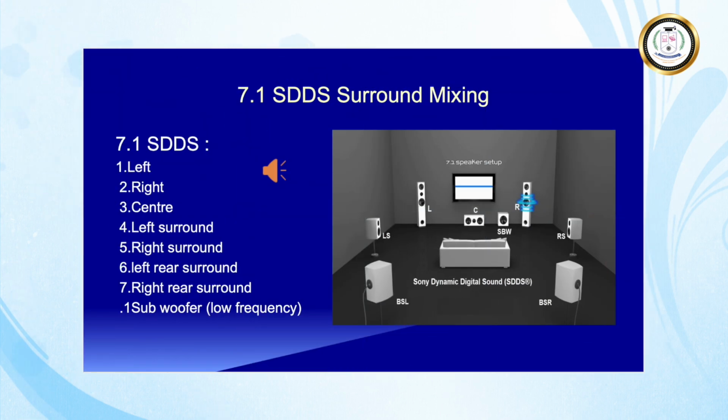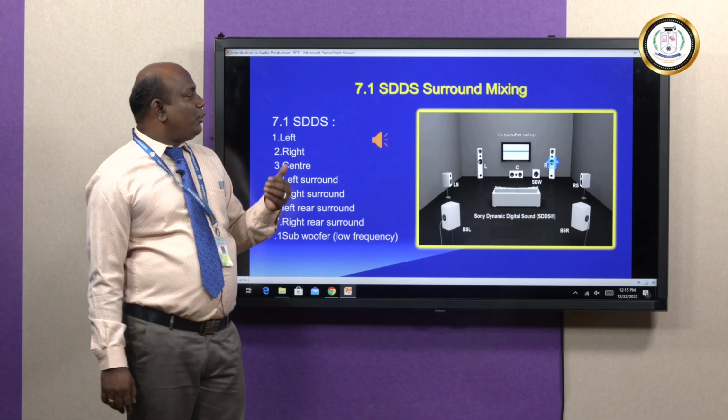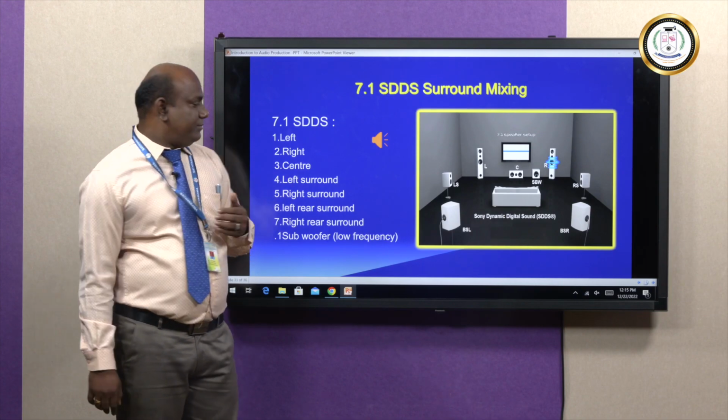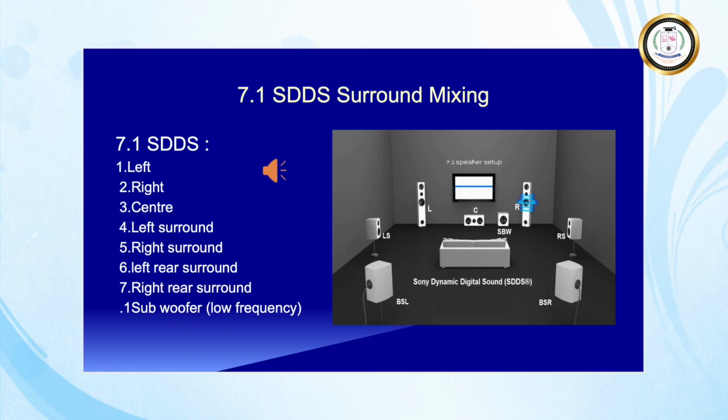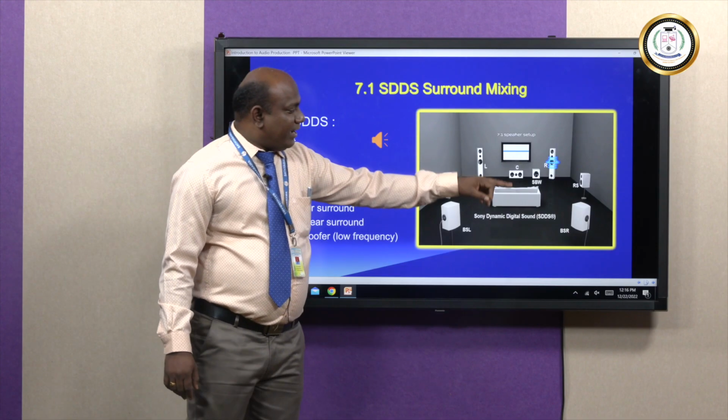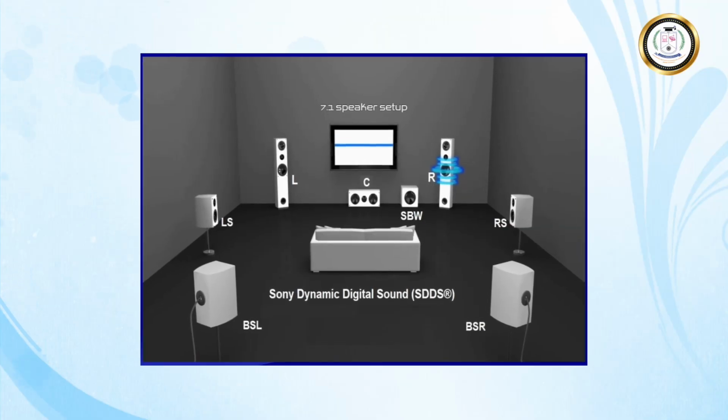And 7.1. A 7.1 SDDS surround mixing. SDDS means Sony Dynamic Digital Sound. Here also we have a left track, right track, center track, left surround, right surround, left rear surround, right rear surround and subwoofer. So, these are the speaker alignments for 7.1.